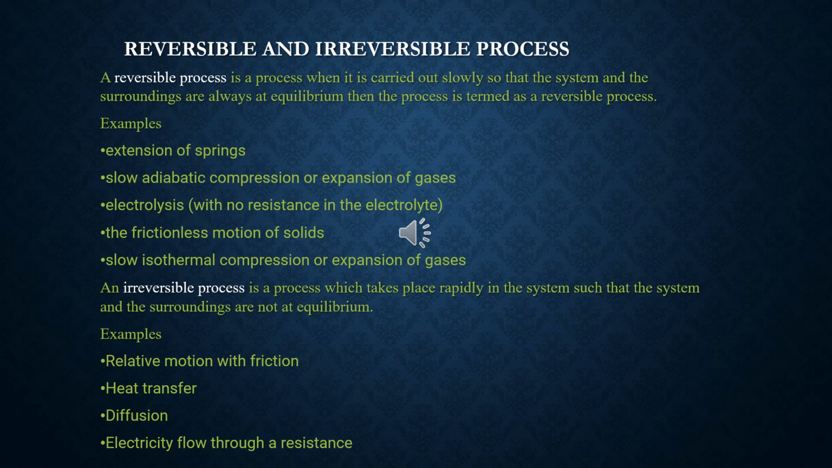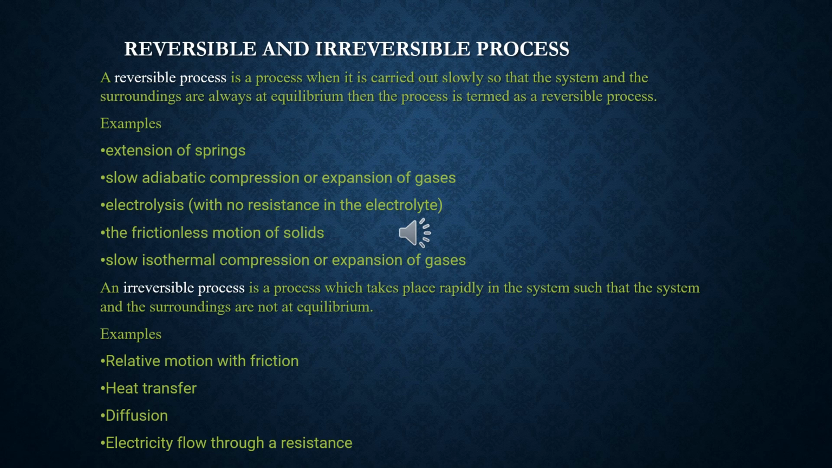Next is reversible and irreversible process. A reversible process is a process carried out slowly so that the system and the surroundings are always at equilibrium. Then the process is called a reversible process. Examples: extension of springs, slow adiabatic compression or expansion of gases, electrolysis, frictionless motion of solids, and slow isothermal compression or expansion of gases.